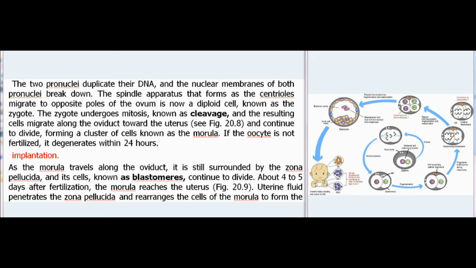the uterus, see Fig 20.8, and continue to divide, forming a cluster of cells known as the morula. If the oocyte is not fertilized, it degenerates within 24 hours. Implantation.